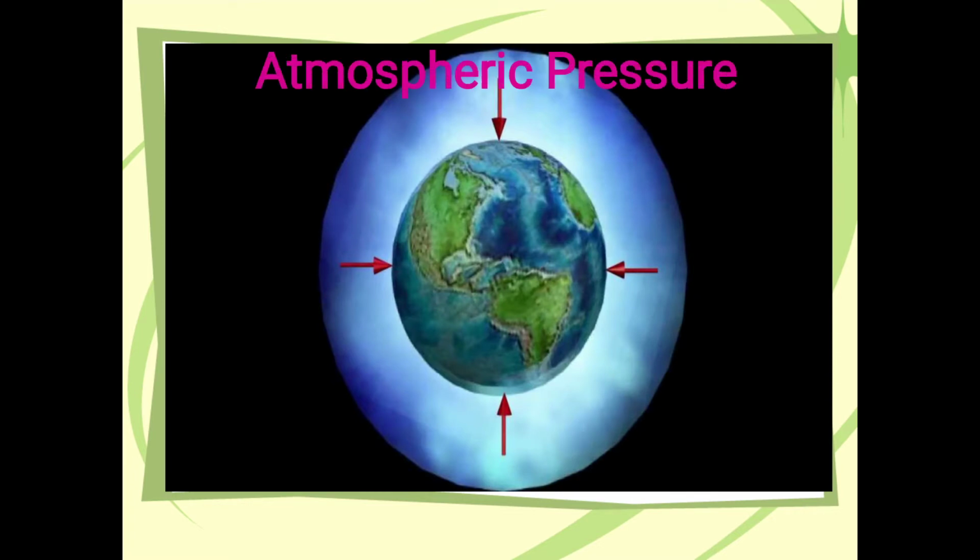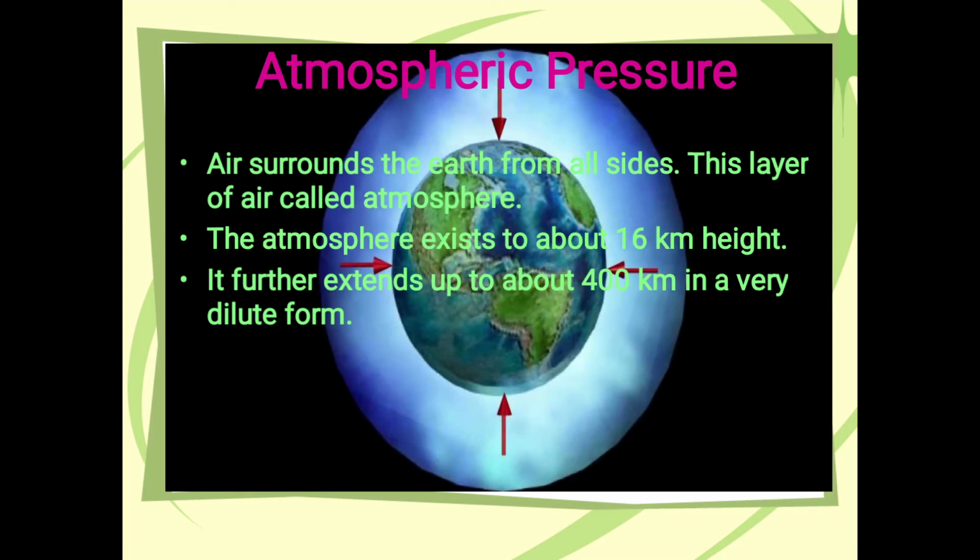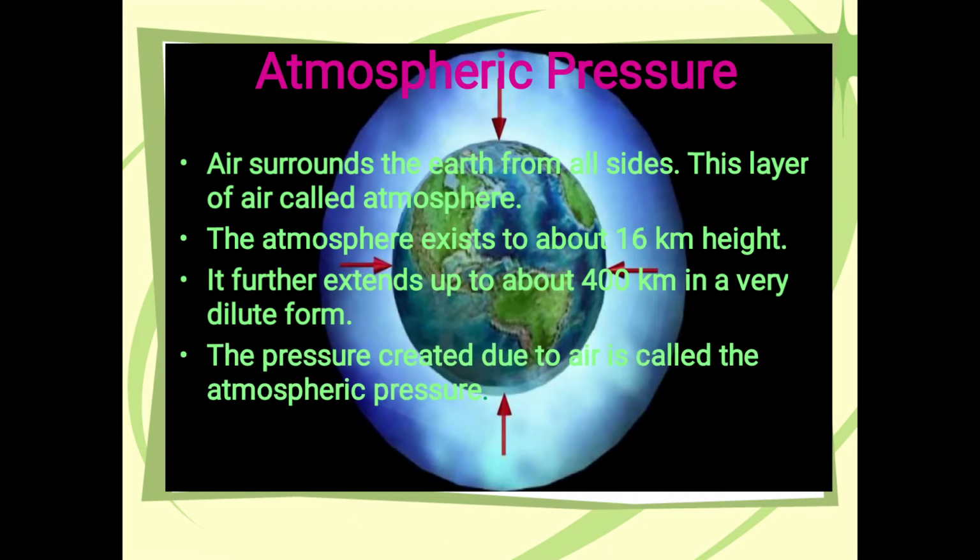First topic is atmospheric pressure. Air surrounds the earth from all sides. This layer of air is called atmosphere. The atmosphere exists to about 16 km height. It further extends up to about 400 km in a very dilute form. The pressure created due to air is called the atmospheric pressure.